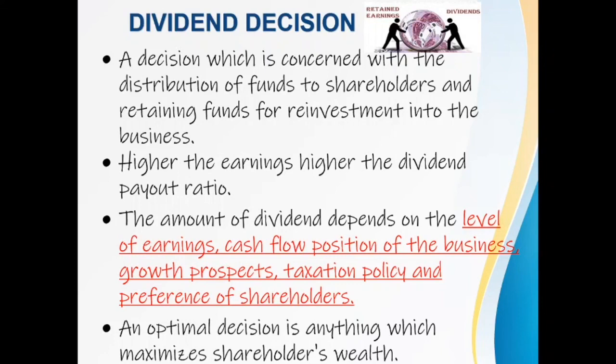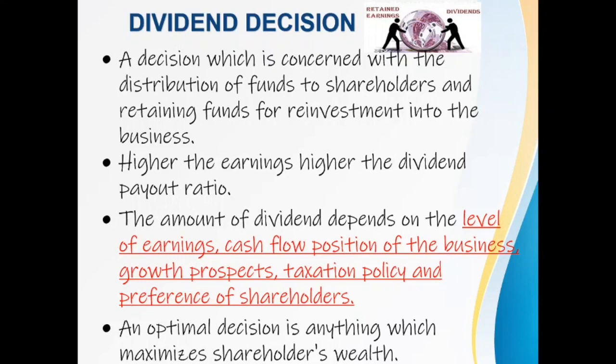An optimal decision is anything which maximizes shareholder wealth. So you have to give out a reasonable proportion of your divisible profit to the shareholders, and that's where the share prices are also highlighted, and it would remain attractive for future investors, right? So the amount of dividend depends on the level of earnings, the cash flow position of the business, growth prospects, taxation policies, and preference of the shareholders.